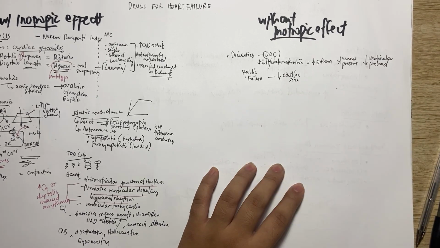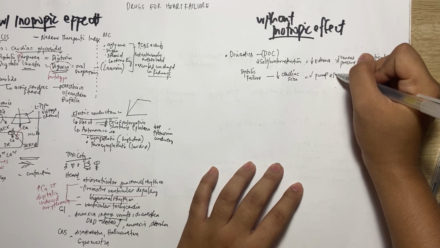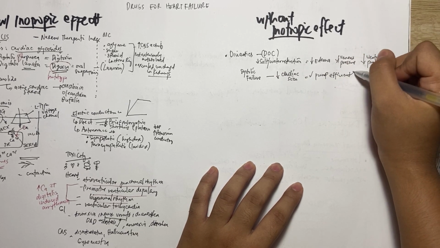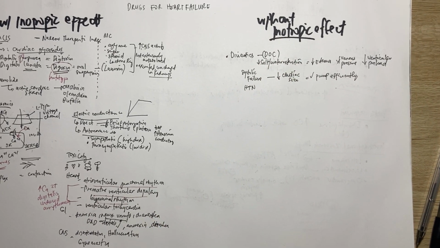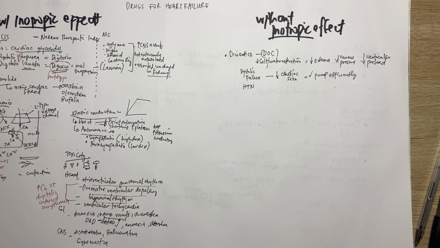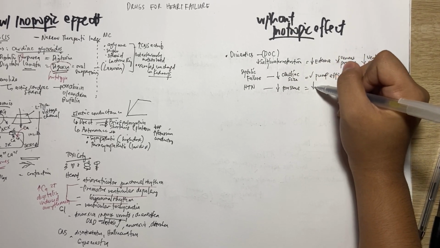So here, it decreases cardiac size, thereby what happens next? The heart pumps efficiently. Then for hypertension, if a patient with heart failure also has hypertension, it decreases blood pressure, thereby decreasing afterload.